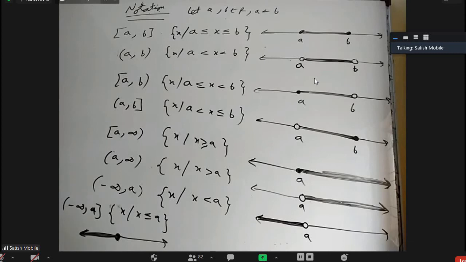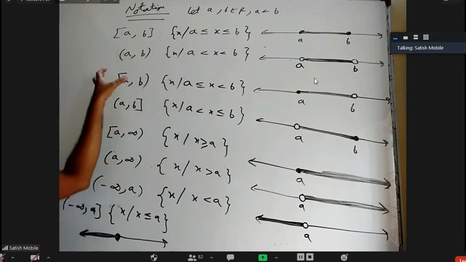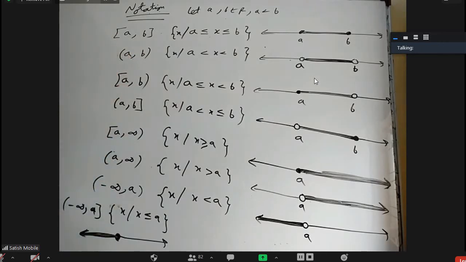Okay, so in the future we'll be writing answers sometimes in number line form, sometimes in this form, and we write in this interval form many times. Sir, instead of the slash, you can also give a colon? Yes, you can put a slash, a vertical line, or two dots, a colon.